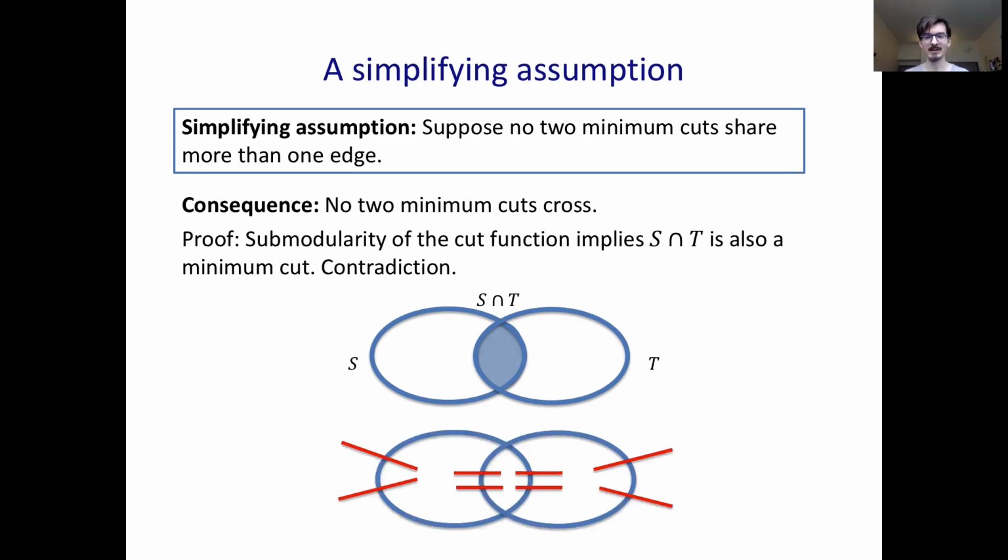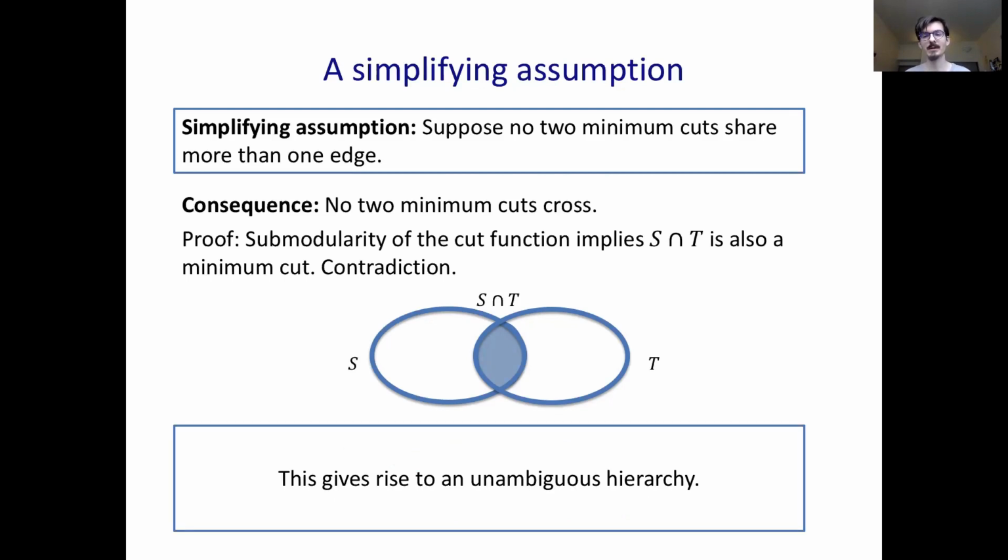And it turns out that 2 crossing minimum cuts in a 4-edge connected graph have exactly this structure. And I won't go into it, but this rigid structure actually makes it fairly easy to deal with cuts that are crossed. So the hierarchy does not get much worse. But either way, throwing out the notion of crossing cuts for now, we really do have an unambiguous hierarchy, a laminar family ordered by containment.